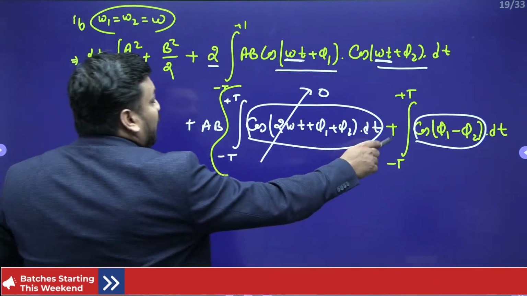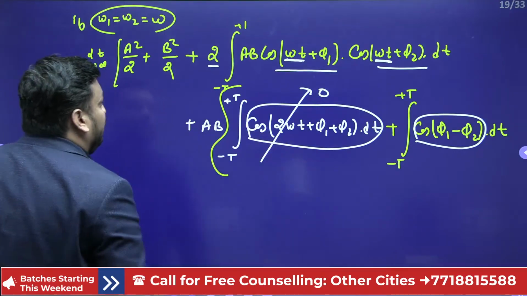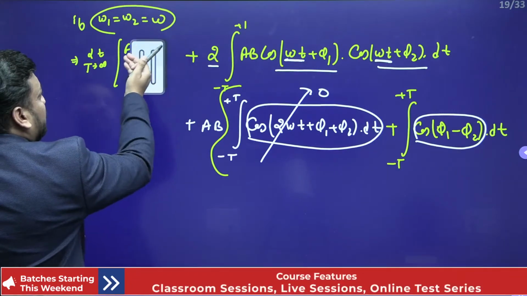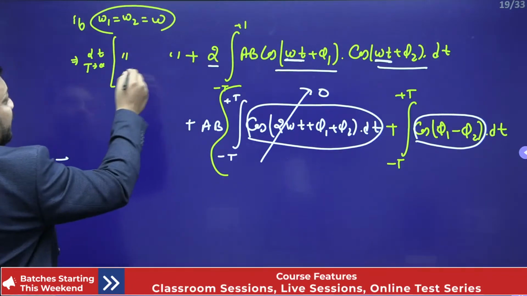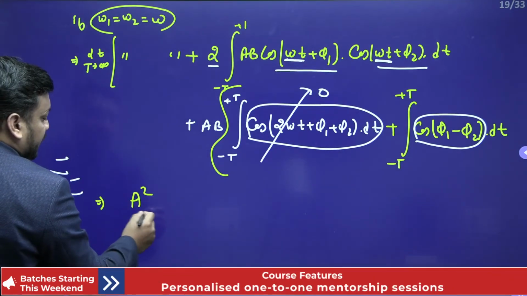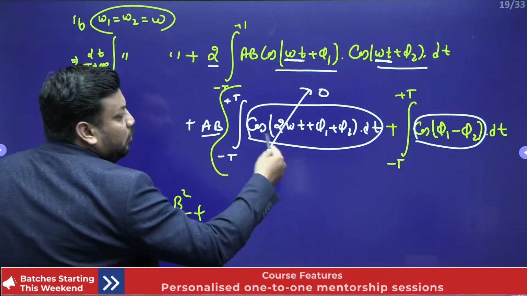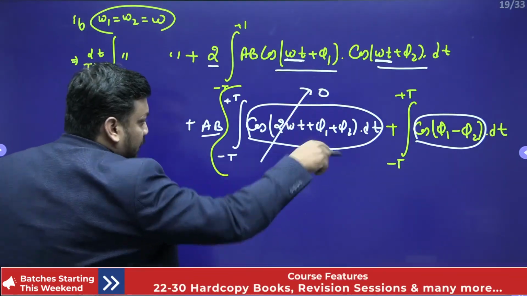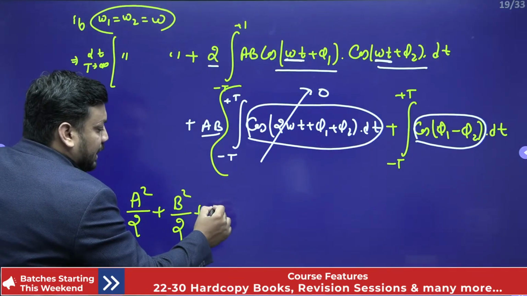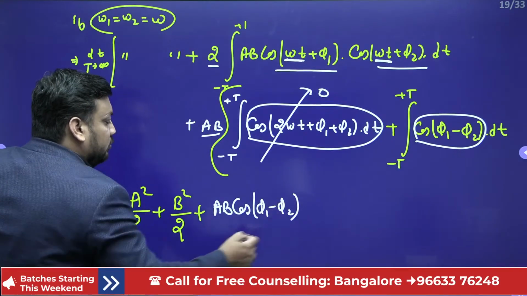Yes or no? And after that, when you apply the limit, and because 1 upon 2T is also here, when you calculate further, I am not taking it as it is. So the final expression will be what? After solving all, you will get a square by 2, b square by 2, and for the ab cos(phi 1 minus phi 2) term, the integration limit's 1 upon 2T will cancel out, so 2T cancels and only ab cos(phi 1 minus phi 2) remains.